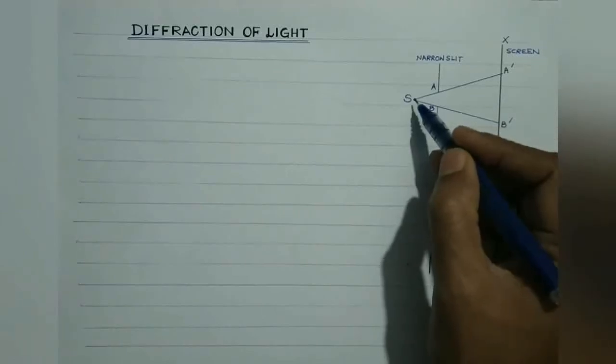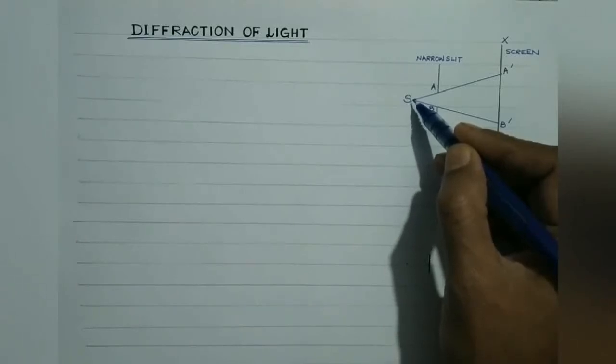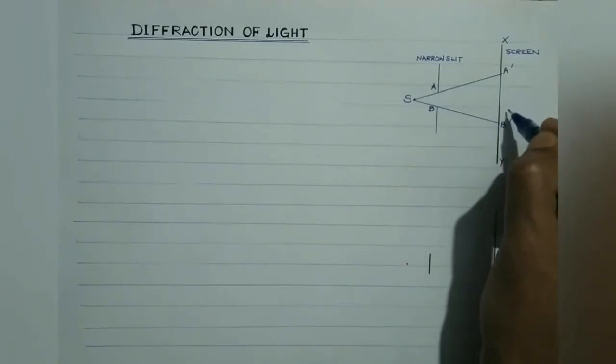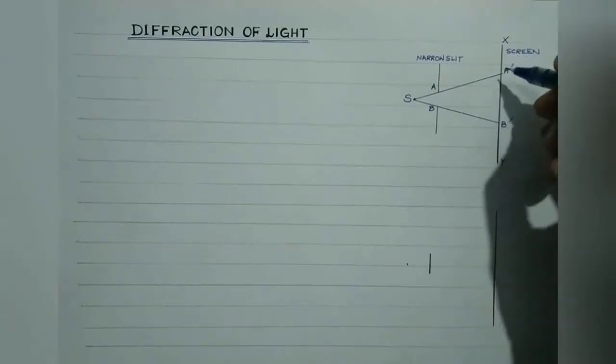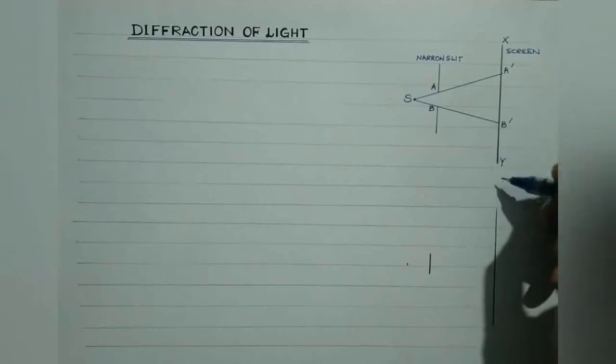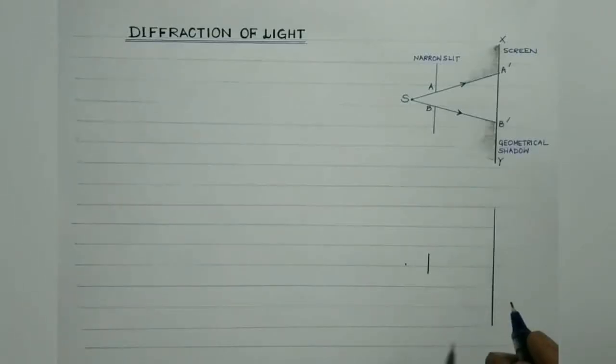Now light from the source, if it obeys the rectilinear propagation of light, that is, it moves along a straight path, then only this portion of the screen, which is A dash B dash, will get illuminated, while the portion of the screen A dash X and B dash Y will be the geometrical shadow region. Right? Consider the other case, students.